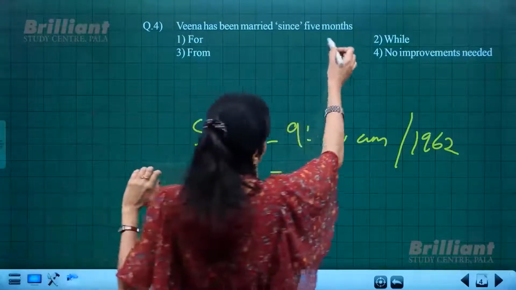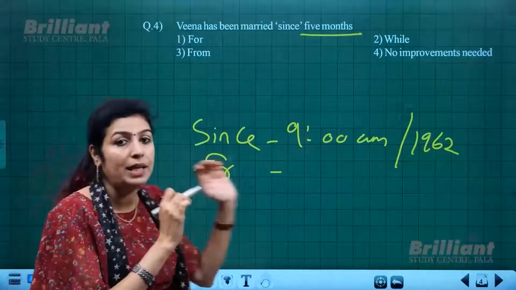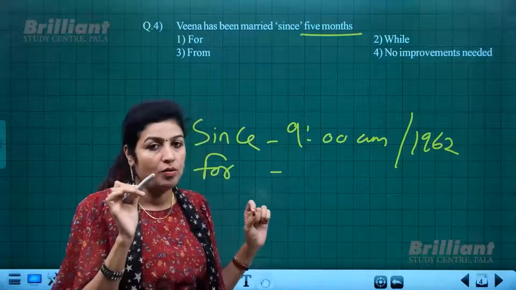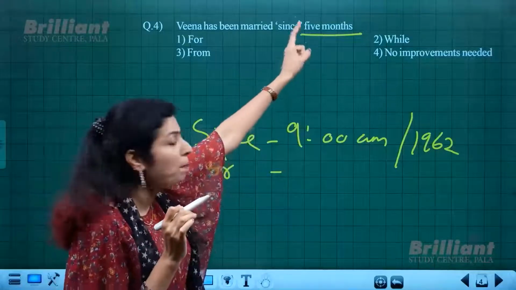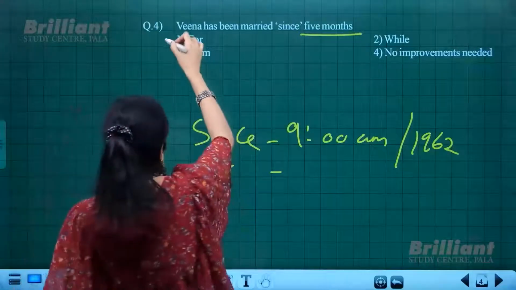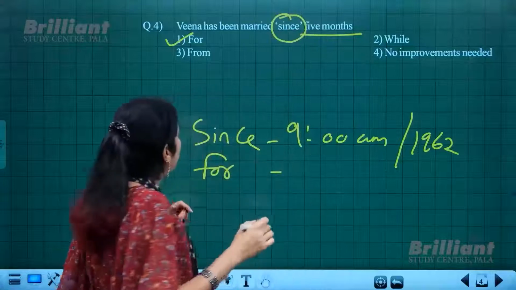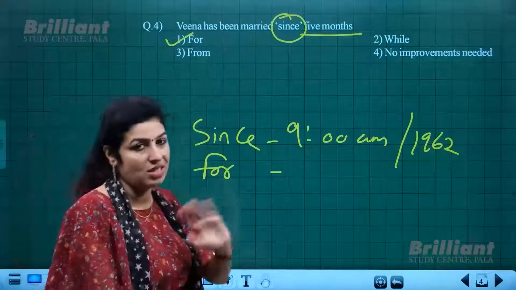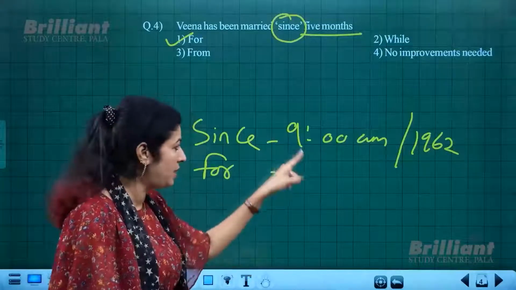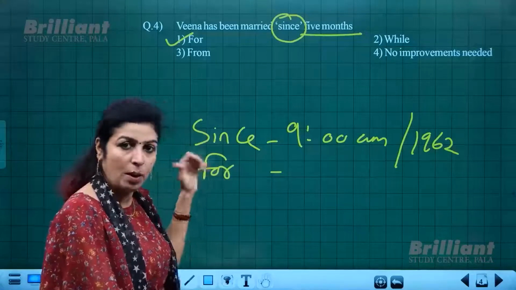So we speak about 5 months, which is a duration, a period of time, not a point of time. So we need "for" to show period of time. So this should be the word which substitutes the word since. It should be Veena has been married for 5 months, not since 5 months. Always remember these 2 points: since for a particular point of time and for period of time.